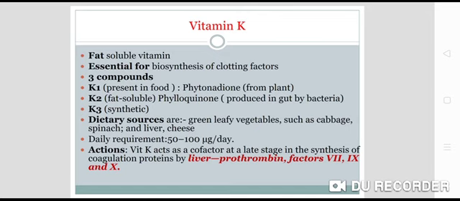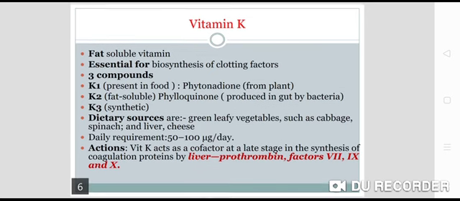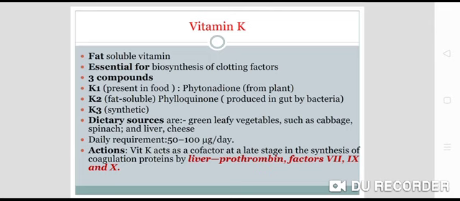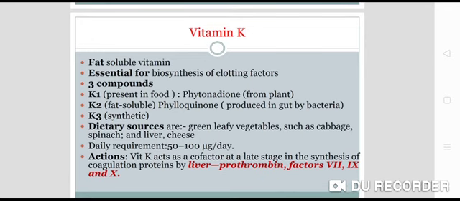There are 3 compounds of vitamin K. Vitamin K1, which is present in food, phytonadione, we obtain from plants. Vitamin K2, which is fat soluble, phylloquinone, is produced in the gut by bacteria. Vitamin K3 is the synthetic one.